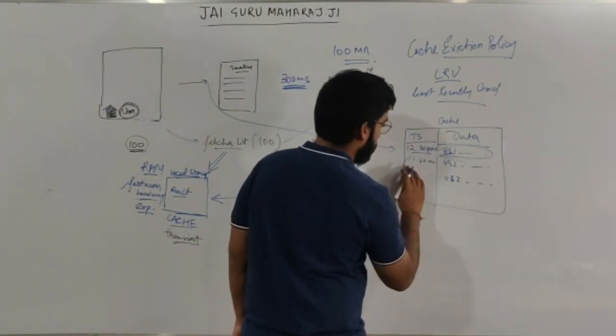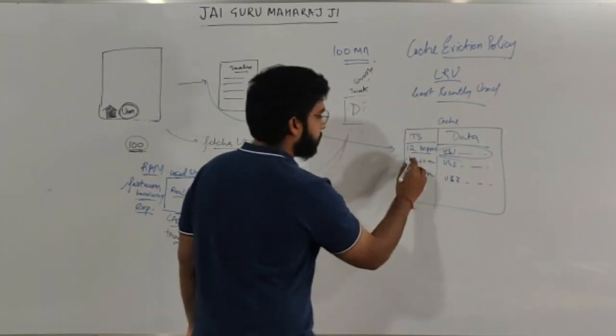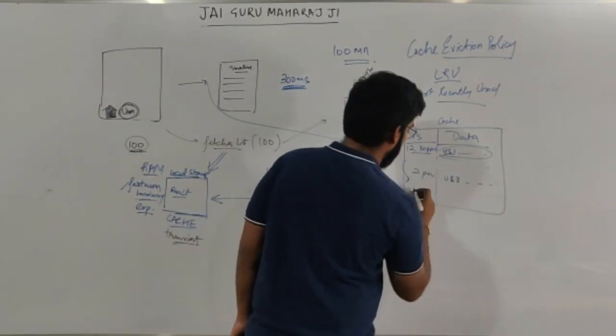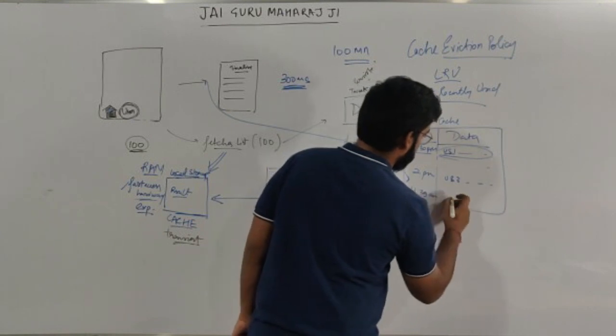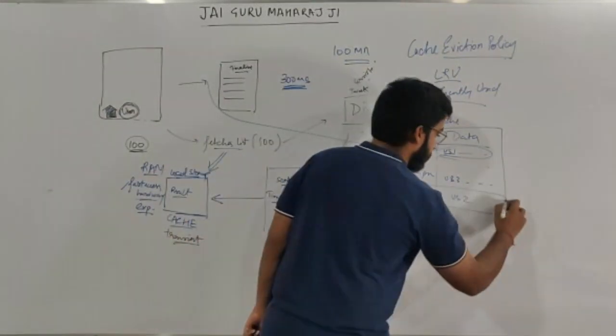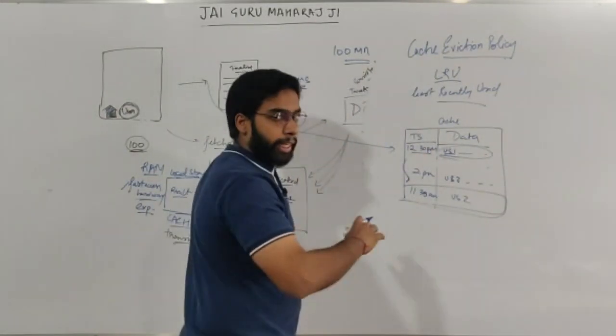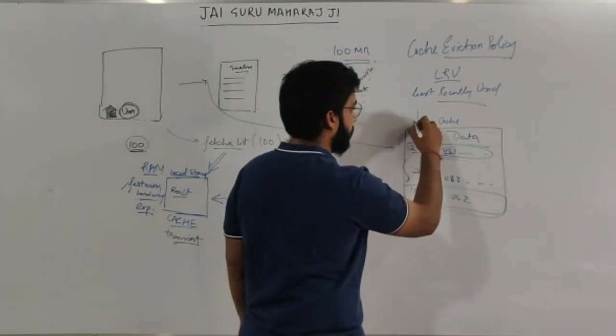So this one got updated to 2 PM for user 3. But this one will keep on sliding down. Now the least recently used one is this one. So this one will get evicted as and when I have to add another data to this cache.